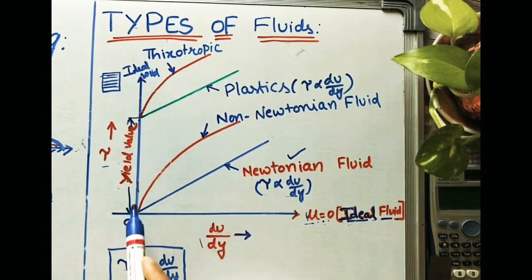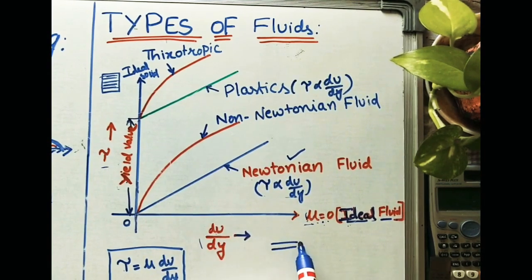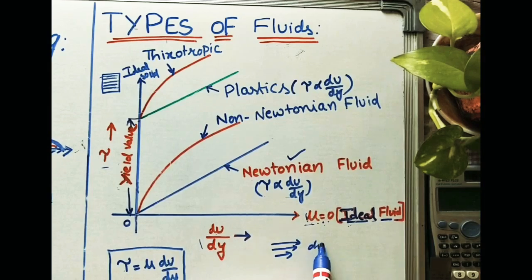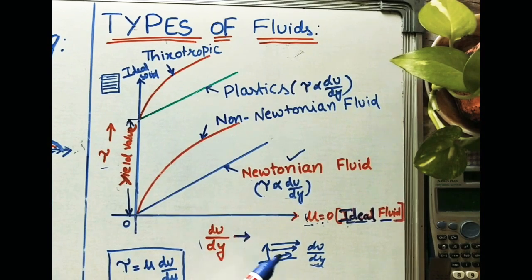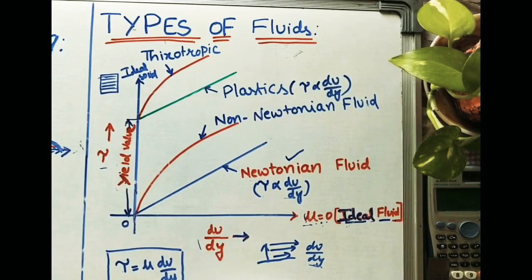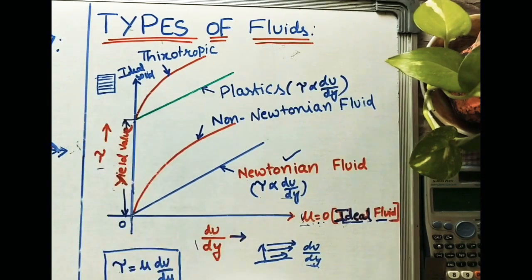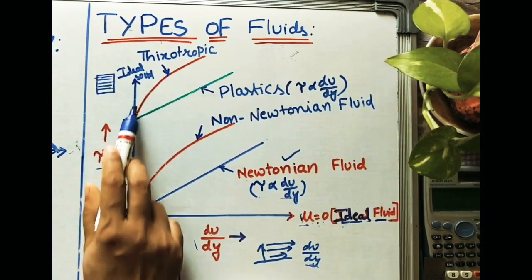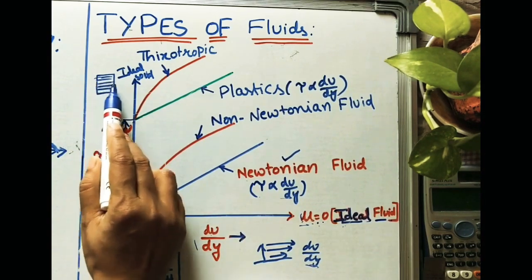Tau is maximum. Du means the velocity between layers of the fluid. Dy means distance from the bottom of the pipe. The velocity is 0 with respect to the distance. If velocity is 0 between the layers, it means all layers will stay at one place. For a liquid it is not possible. Liquid will flow, it has some velocity. But on this line, we are considering velocity is 0, which means all layers will stay at one place.